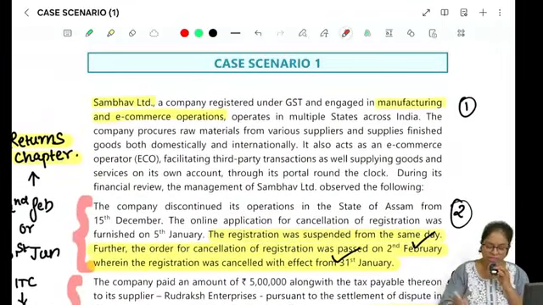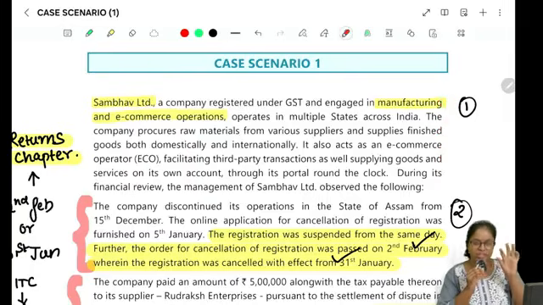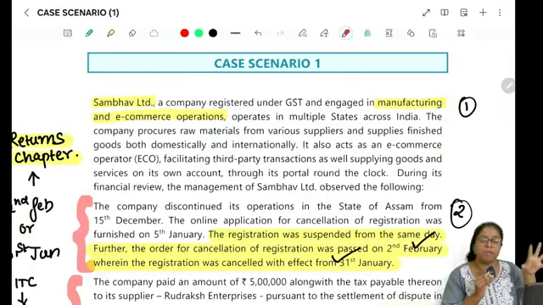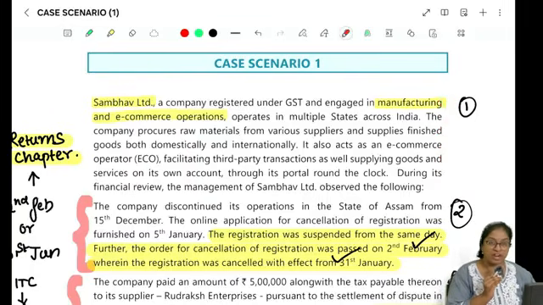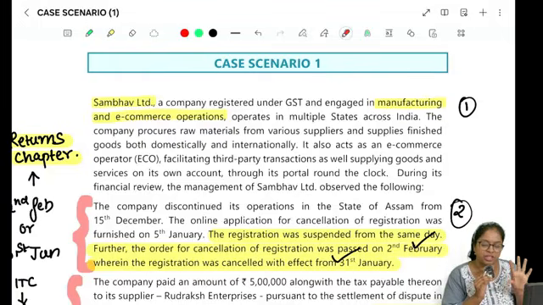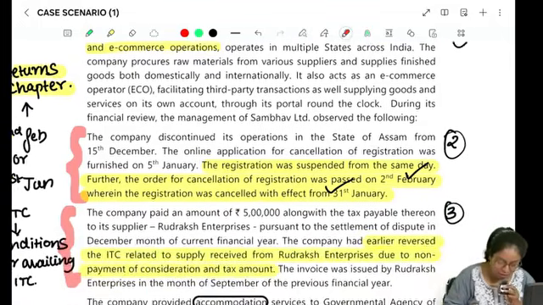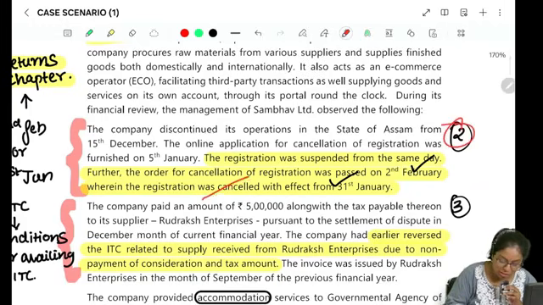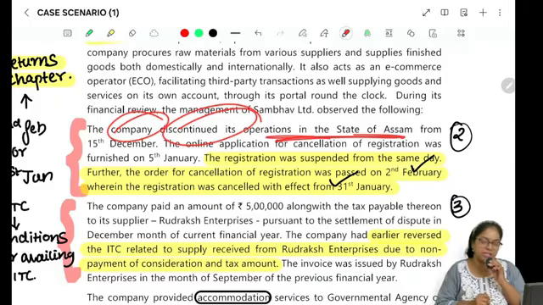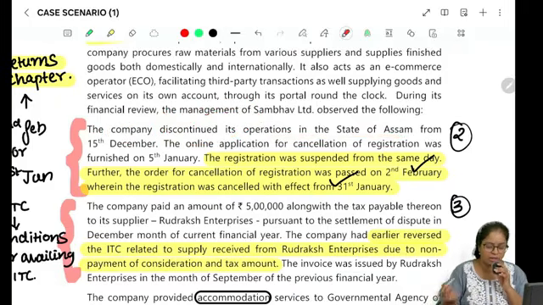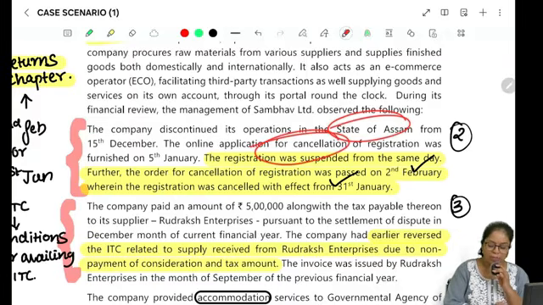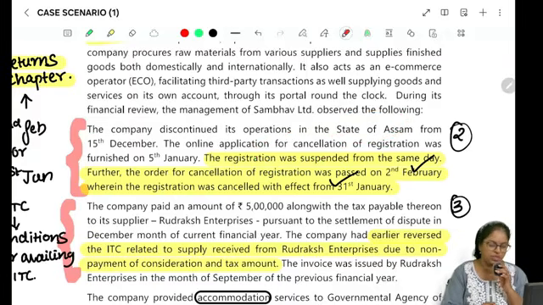Now, in this particular case scenario, the first paragraph is just an introduction, because they're telling you that Sambhav Limited is a company which is into manufacturing and also into e-commerce operations. They're just introducing the whole story, so you can read it by yourself. I will move on to the second paragraph, which is important to solve the first question: the company discontinued its operations in the state of Assam. Okay, fine. The company decides not to operate in Assam, so it has to apply for cancellation of registration, which it has done.